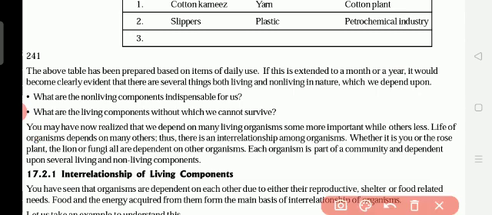The above table has been prepared based on items of daily use. If extended over a month or a year, it should become clearly evident that there are several things, both living and non-living, in nature which we depend upon. So we depend upon so many things for survival, to live. You may have now realized that we depend on many living organisms, some more important, others less. Life of organisms depends on many others. There is an interrelationship among organisms. Whether it is you, the rose plant, the lion or fungi, all depend on each other for food.